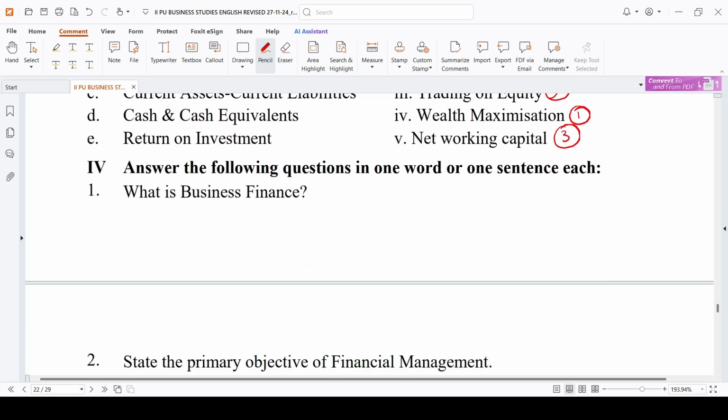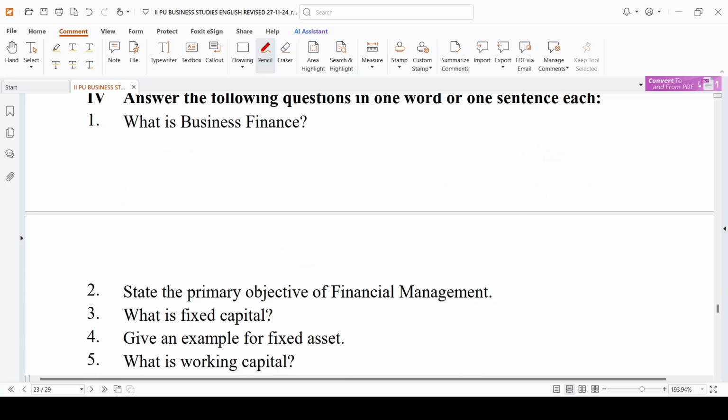Next, fill in the blank. Answer in a word or a sentence: what do you mean by business finance? Business finance is nothing but, as you all know, the money which is required for carrying out the business activities. The money which you require to carry out the business activities. Keep it in your mind. Money required to carry out business activities.